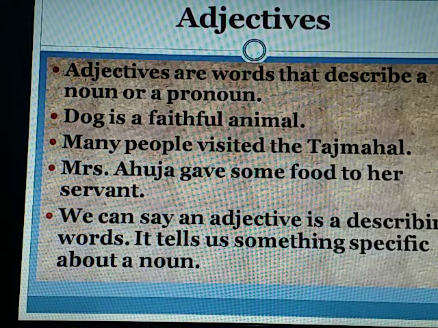Here, in the first sentence, faithful tells the quality of the animal, and in the second, many tells the number of people, and in the third, some tells the quantity of food. So, in the above examples, faithful, many, and some are describing the noun words. These are known as adjectives. So, adjectives are words that describe a noun or a pronoun. Words like big, small, good, bad, cruel, kind, bitter, sweet are examples of adjectives.